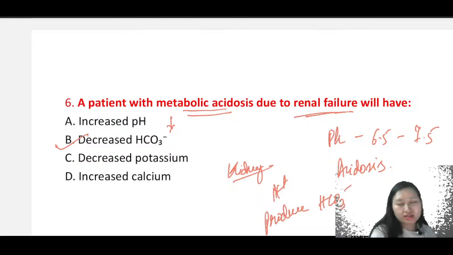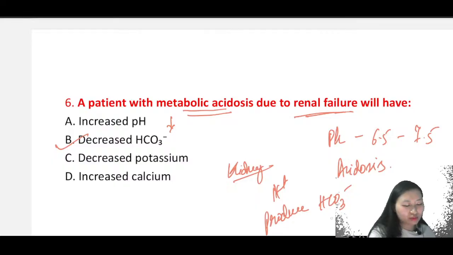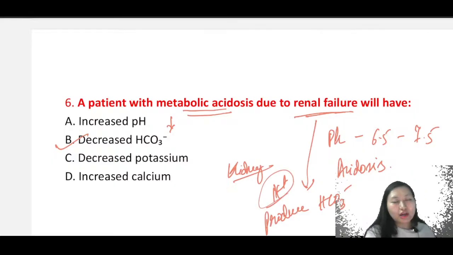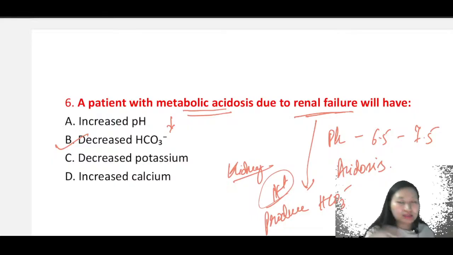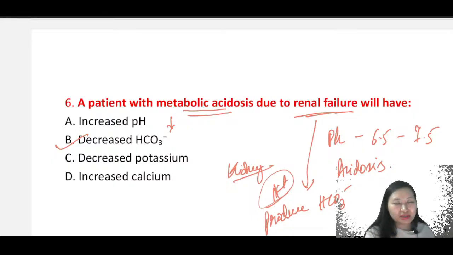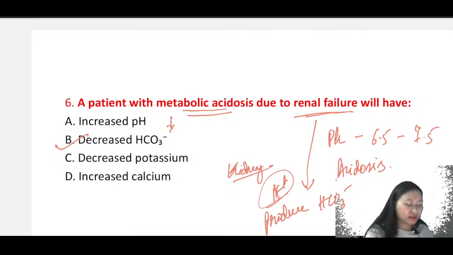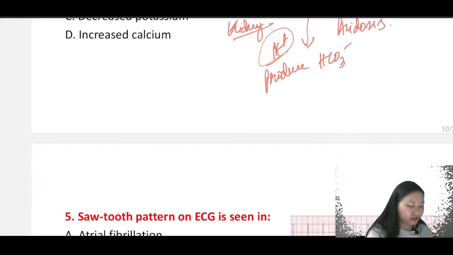But here we already said that the patient is having renal failure. So in a case where the patient is already having renal failure, your HCO3 production is less and we are not able to excrete your H plus. So acidity is increasing, and whatever bicarbonate is available in the body is getting used up. The buffer is getting used up, and because of that, we will have decreased HCO3. Okay, so that is the answer. The others are all distractors.